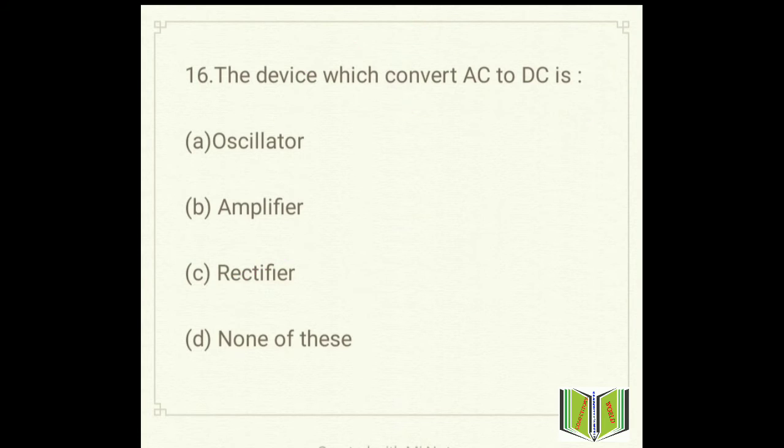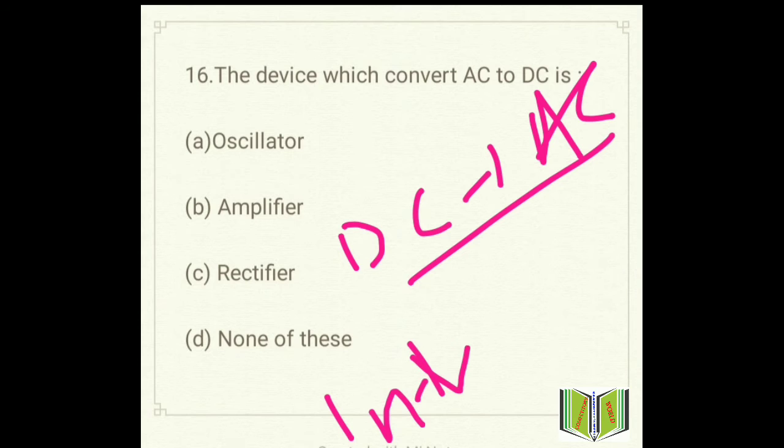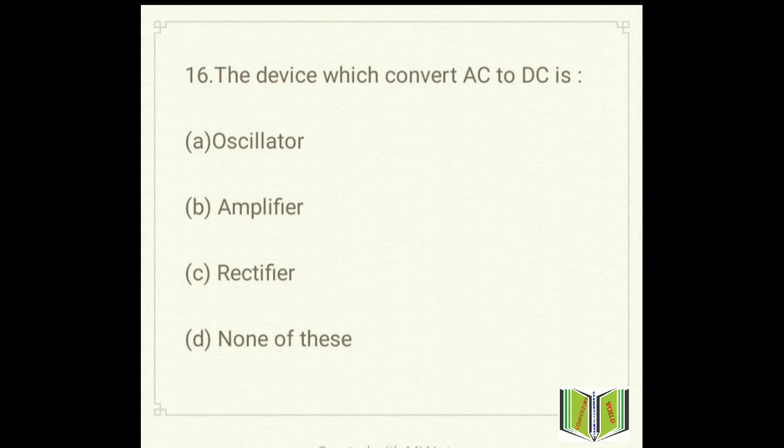And if the question comes, what converts DC to AC? The answer will be inverter.